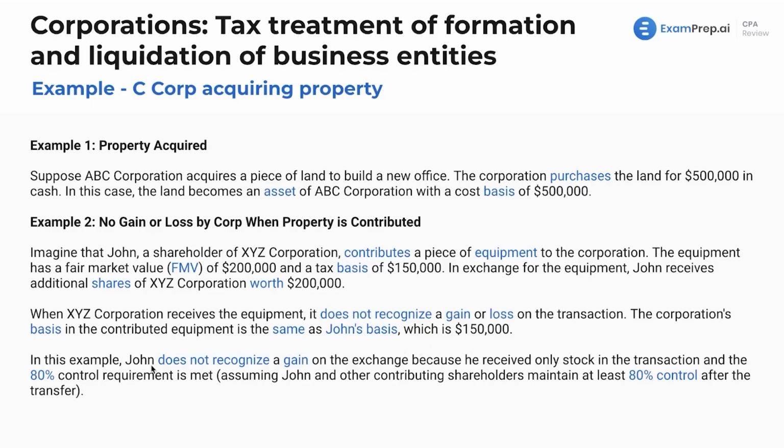In this example, John does not recognize a gain on the exchange because he received only stock in the transaction and the 80% control requirement is met, assuming John and the other contributing shareholders maintain at least 80% control after the transfer. That's just to prevent it dealing with any mergers, acquisitions. And because it doesn't say anything about that, we can assume it. Now, this is my example. If this was the exam, they'd be a little more clear about it and they would mention what level of control there was.